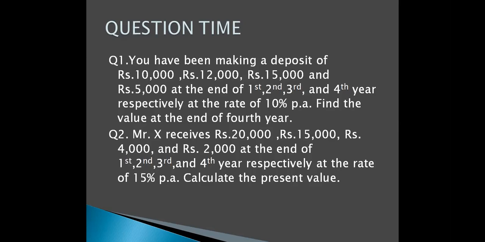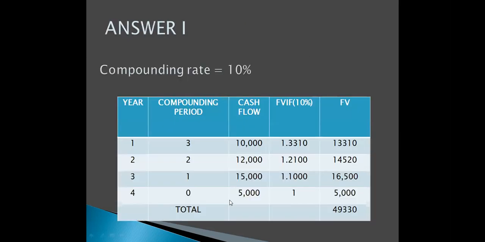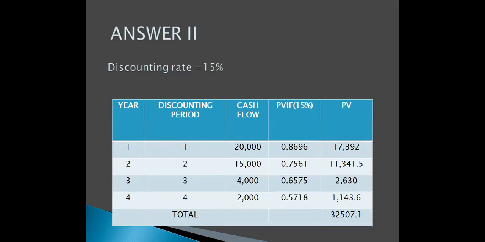We'll just change the formula here. Earlier we were calculating future value. Now we'll calculate the present value. When we are talking about present value, the term is discounting rate, because we are trying to reduce it. We are trying to discount it. So here also what you have to do is we'll use the table for present value interest factors. Earlier we were doing it for future value interest factors, and now we'll do it for present value interest factors. And the process remains the same.